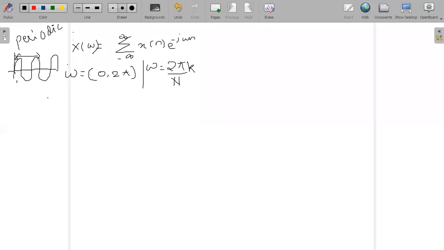Let us replace the value of omega. Let's say this is equation number 1 and this is equation number 2.